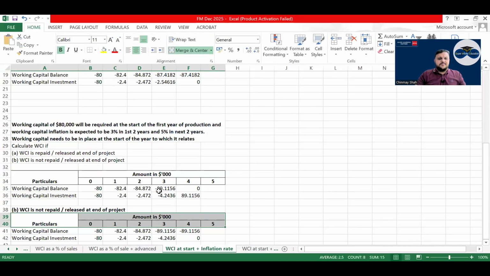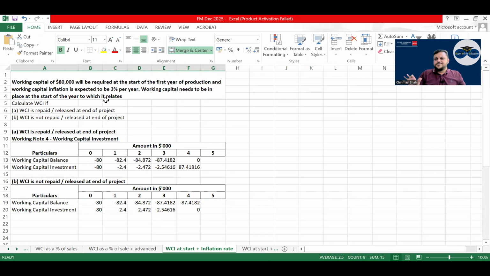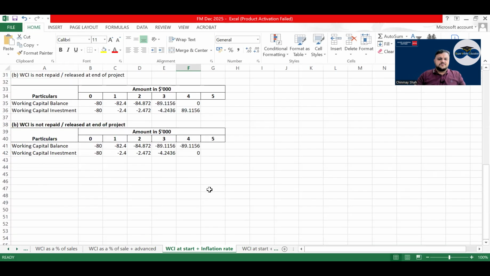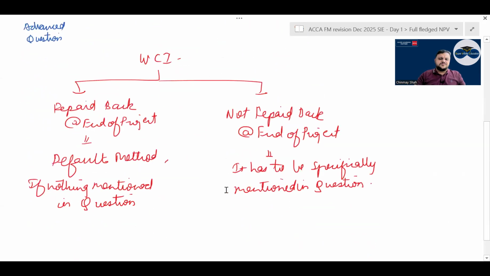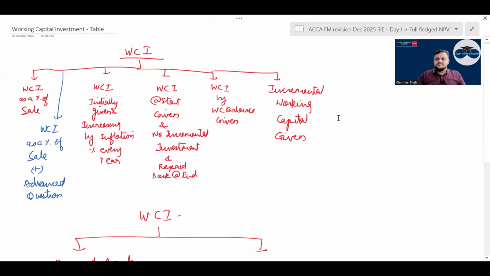Then you have working capital plus inflation rate. Working capital of the first investment of the first year is given, and they will say it will increase by the inflation rate. So increase the working capital investment. Whatever additional investment you're doing, that should be your working capital. And in the end, whatever you have invested, get back your money. If it says don't get back your money, keep that money as is. Don't get any money back.